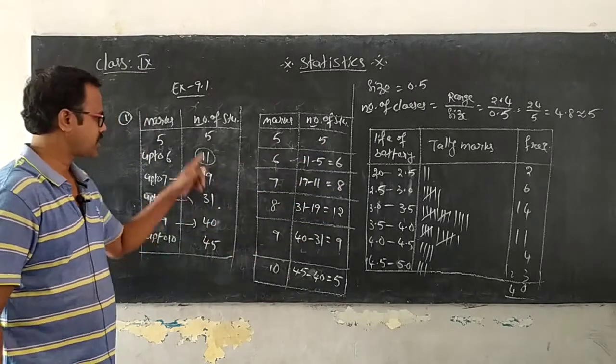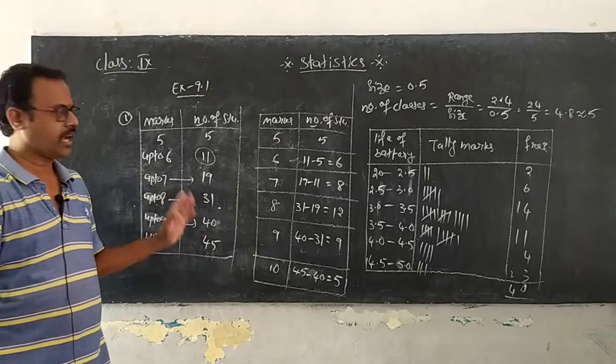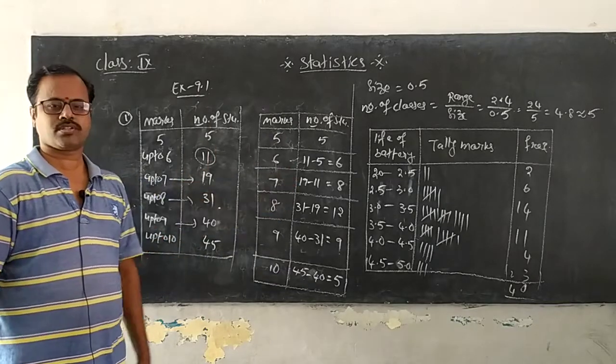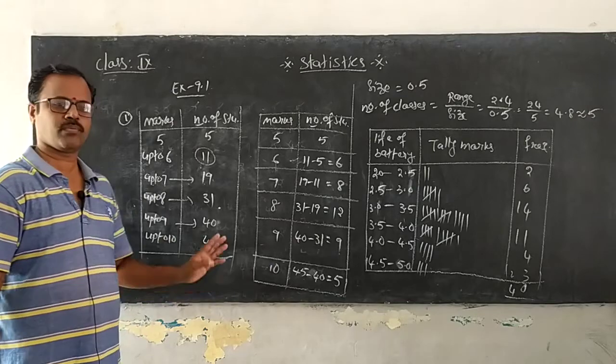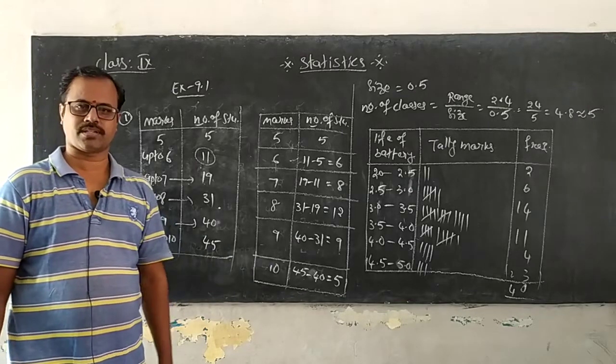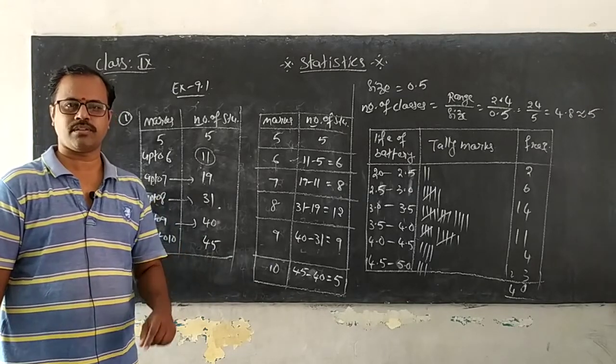This way of addition is called cumulation, and we are separating from the cumulation. By this we completed our 9.1 exercise. Practice this exercise fully. Bye.